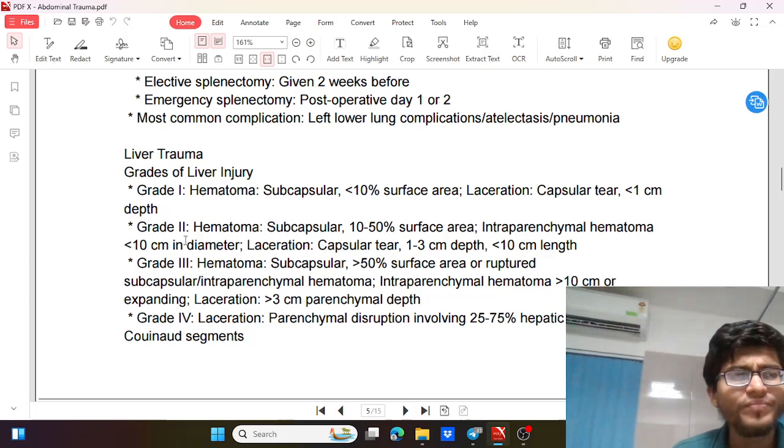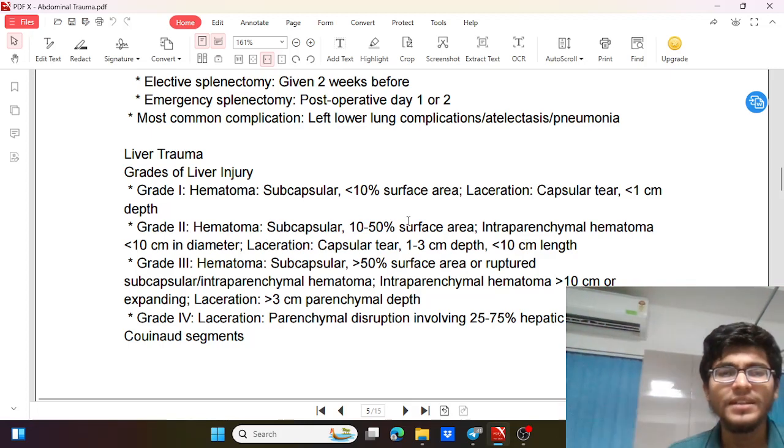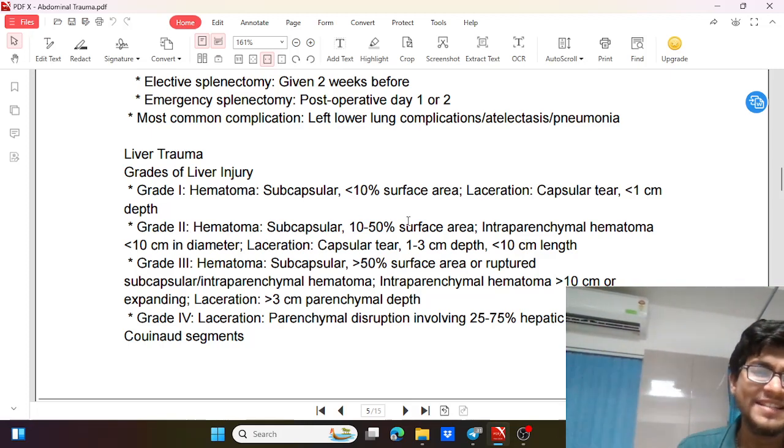Then grade 2, when the subcapsular hematoma is 10 to 50%, and the intraparenchymal hematoma is less than 10 centimeter, and the capsular tear or laceration is 1 to 3 centimeter deep and less than 10 centimeter in length.